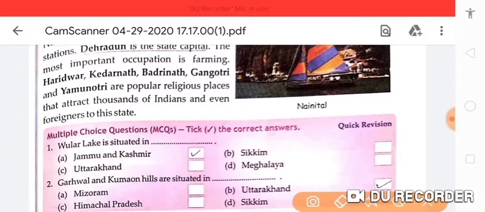Haridwar, Kedarnath, Badrinath, Gangotri and Yamunotri are popular religious places that attract thousands of Indians and even foreigners to this state. So the most important occupation of the people of Uttarakhand is farming, and these are all very popular religious places of Uttarakhand. Okay.